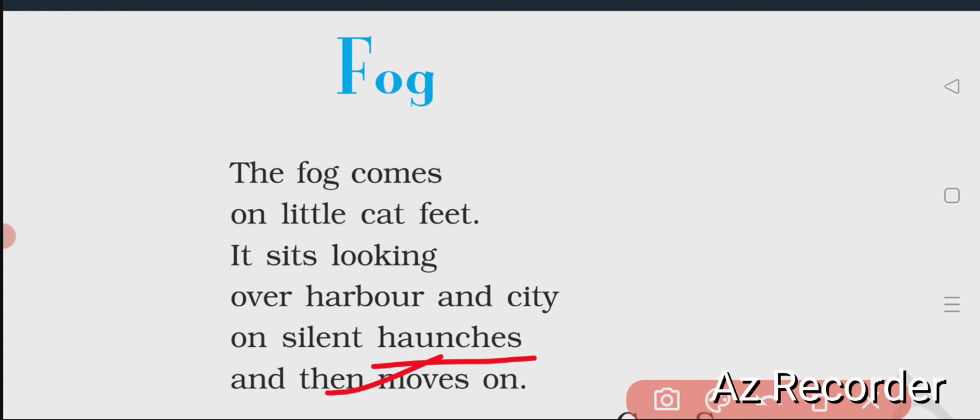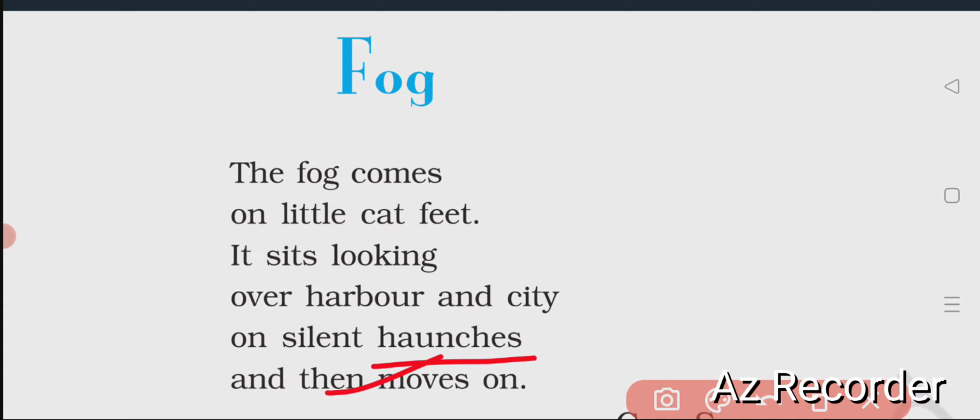And after some time, looking over the harbor and the city, then it leaves very silently, without informing others, without bringing the knowledge to others that the cat has come. Exactly. The fog approaches silently without making any sound and also leaves without making any sound. It's a better comparison here.